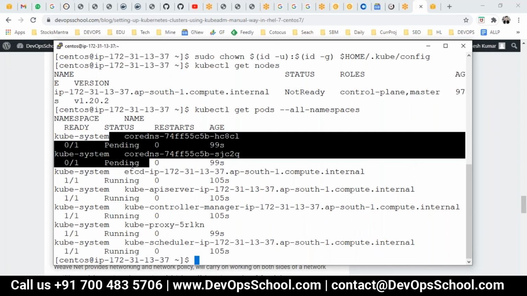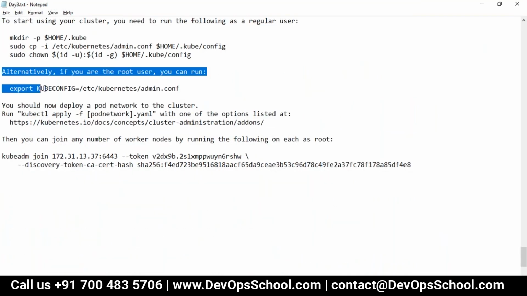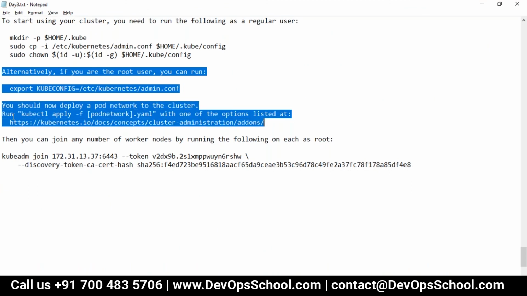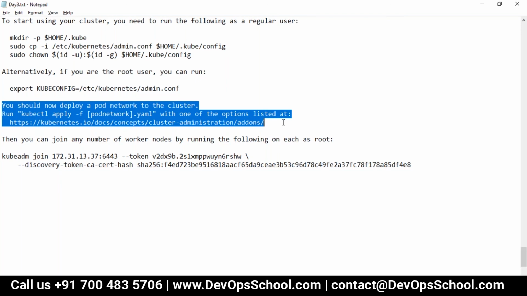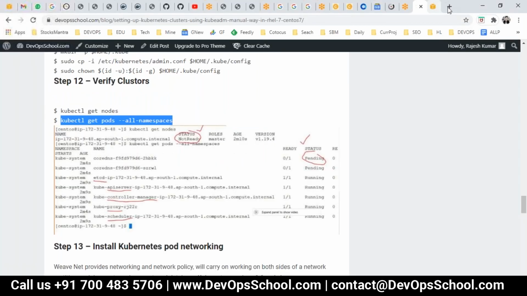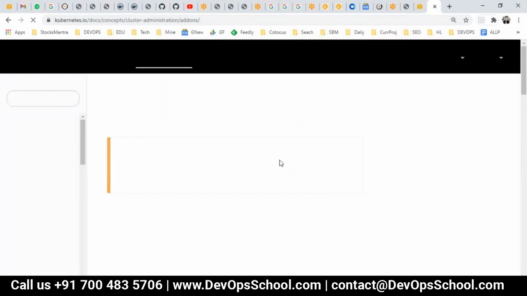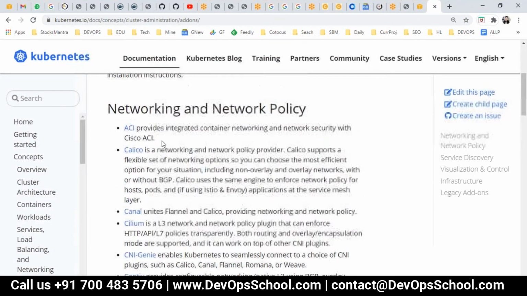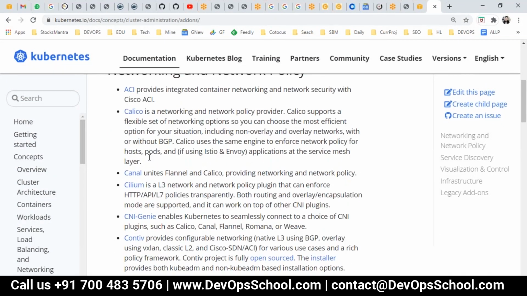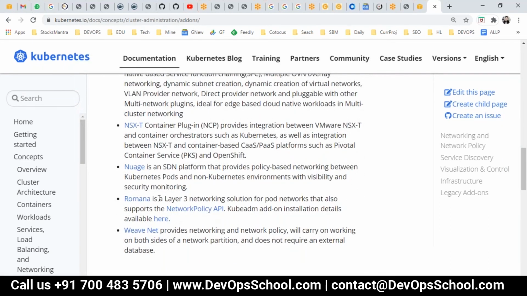If you describe and troubleshoot a little bit more, you get to know the reason, but that is where the second part of the code will be helpful for you, this selected one. Here, you need to deploy the pod networking. Guys, there are so many pod networking policies developed for Kubernetes which work with kube-proxy. If you want to know in detail, ACI is there, Calico is there, Canal is there, Cilium is there, all these products are there. So many products, and each itself is a new product.